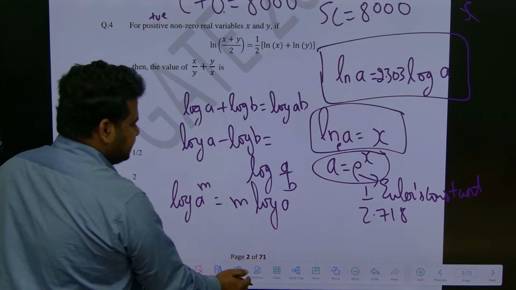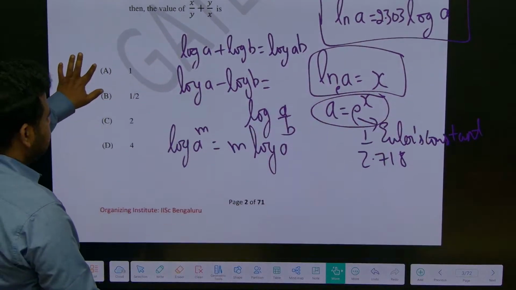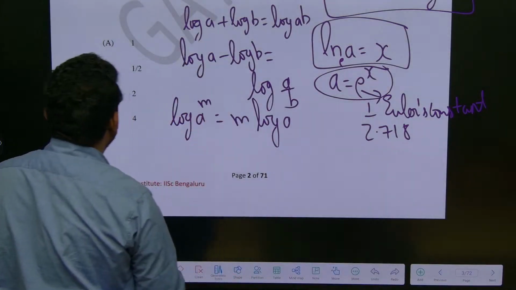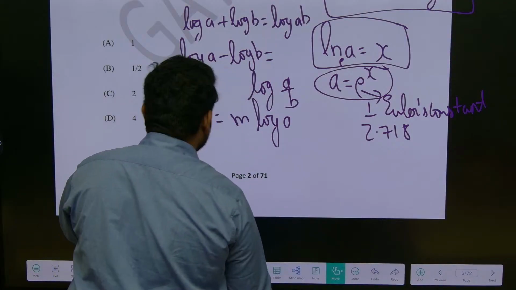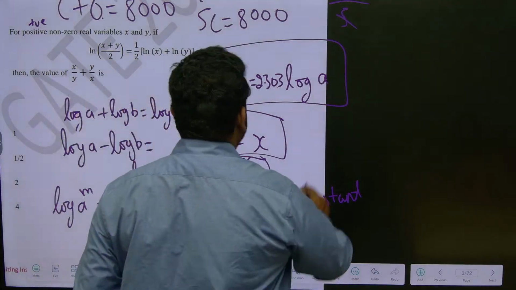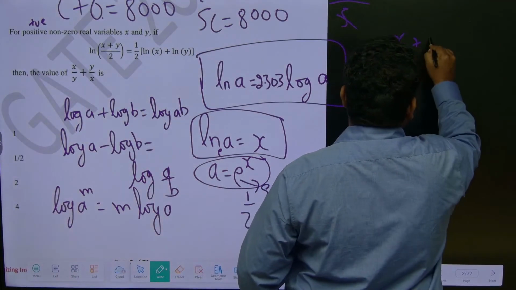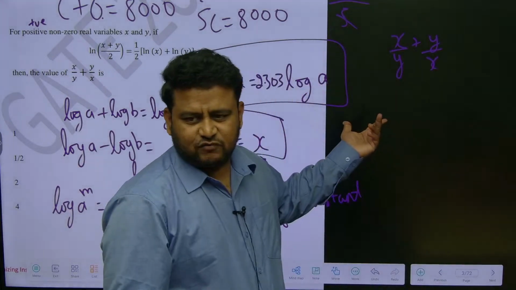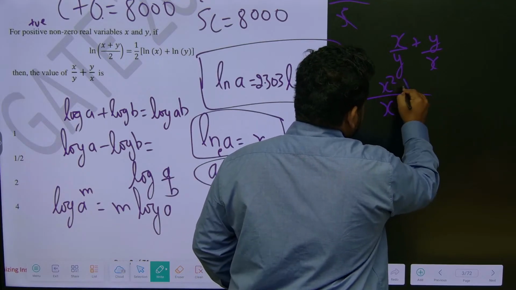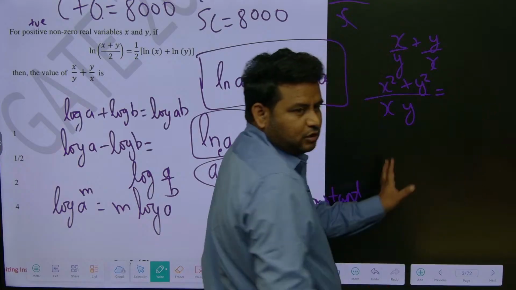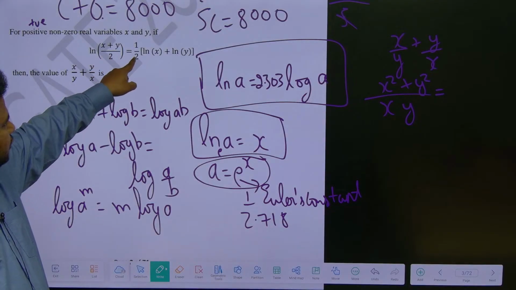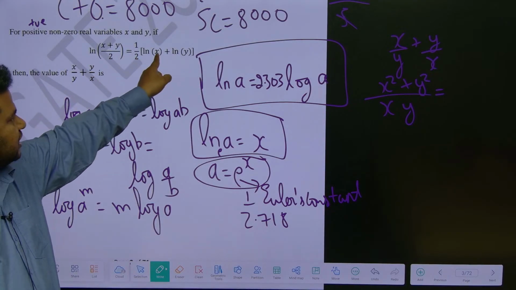So, let us take this down and solve it here. x by y plus y by x, correct? If I take LCM, I will get xy in the denominator, and the numerator will be x square plus y square. They are asking us this value. But before that they have given something: log of (x plus y) by 2 equals 1 by 2 (log x plus log y).